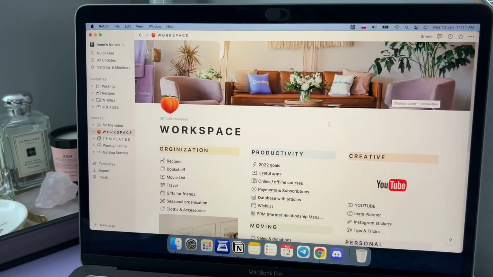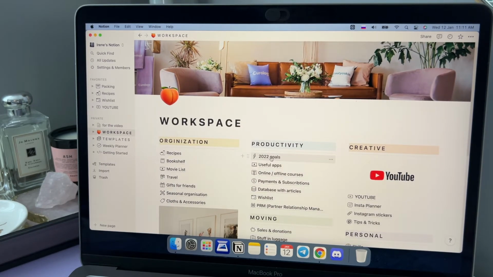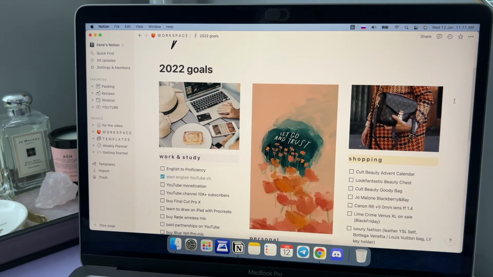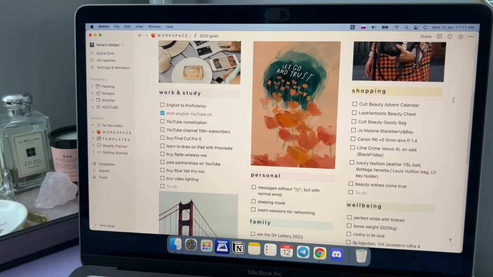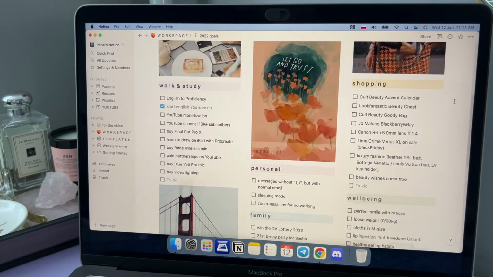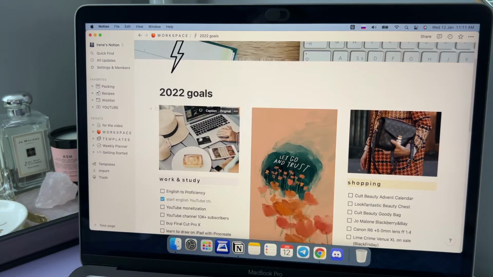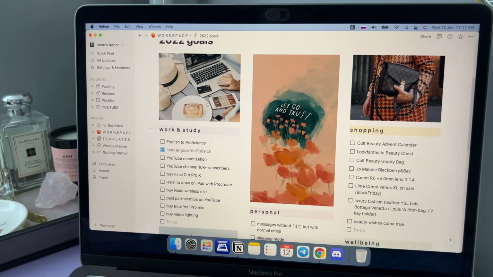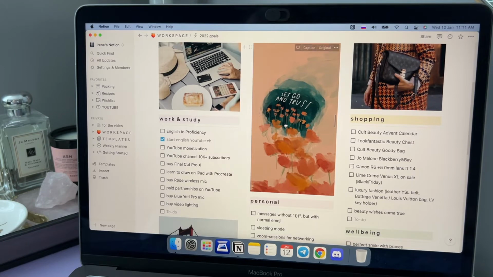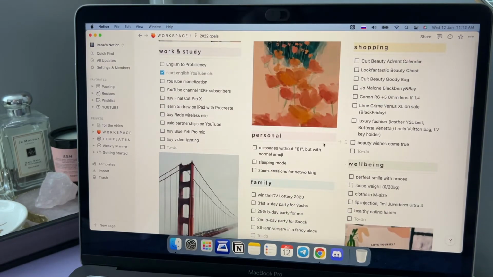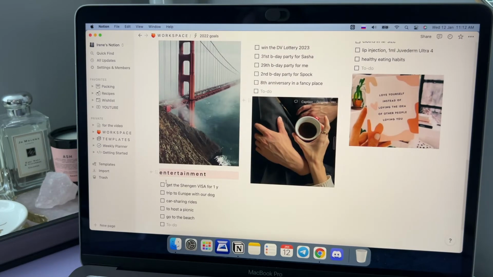Moving back to the workspace again. The first page you can see here is the 2022 goals, and there I created an interesting page full of pictures, like a mood board with pictures from Pinterest and Unsplash. So there you can see the main goals I want to focus on for 2022, and the goals are again in different categories like work and study, shopping, personal, well-being, family, and entertainment.